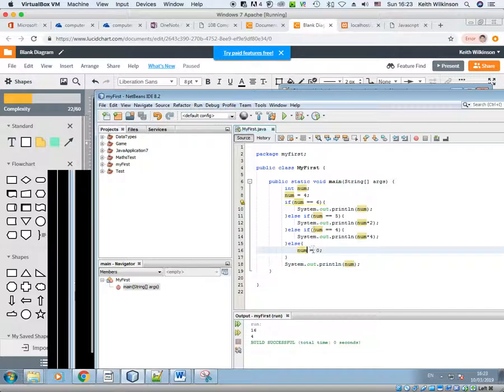And finally, to check my else statement, if I set num to 25 and run that program, it gives me 0. Num is 25, doesn't match that, doesn't match that, doesn't match that, and so this is a default condition, sets num to 0 and prints num out as 0. So that is else if in Java. Please notice that there is a space between the else and the if.